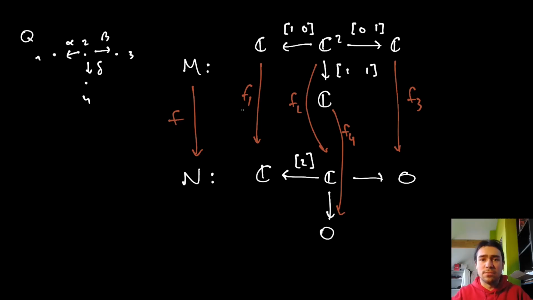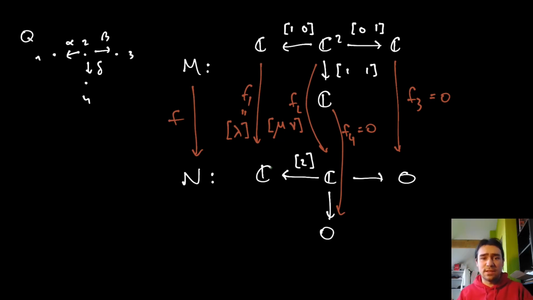So in particular, I'll write F1 as multiplication by the constant lambda. This is a map from C squared to C, so it will be a 2x1 matrix. Or well, actually no, 1 row 2 columns, so a 1x2 matrix, with, let's say, mu and nu as entries. Why not? And notice that for F3 and F4 I have no choice, right? These have to be the zero map. Perfect. So that's something that you could choose, right? This is the most general pointwise map between all of the vector spaces of M and all of the vector spaces of N.